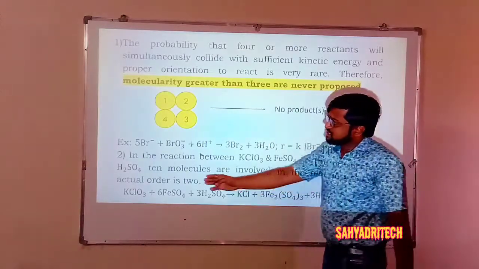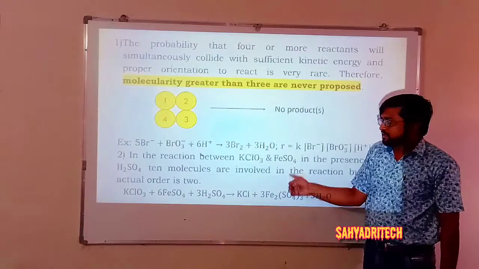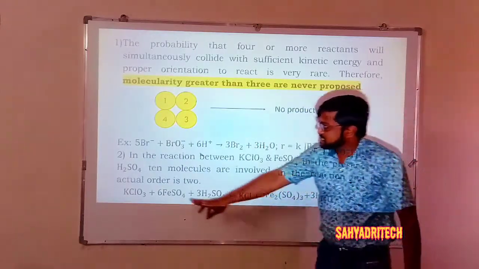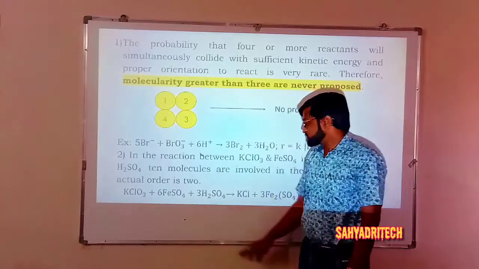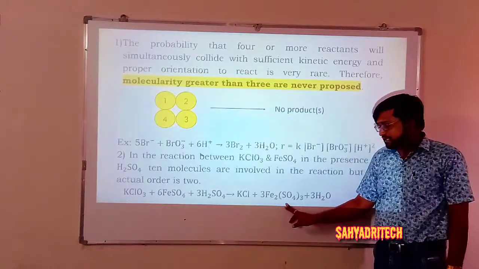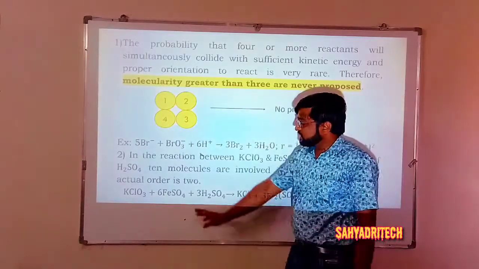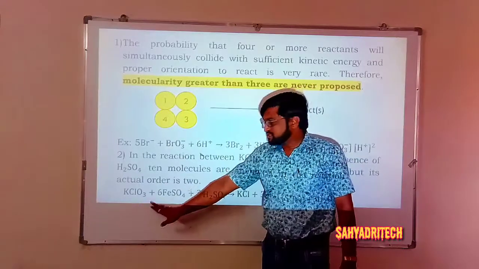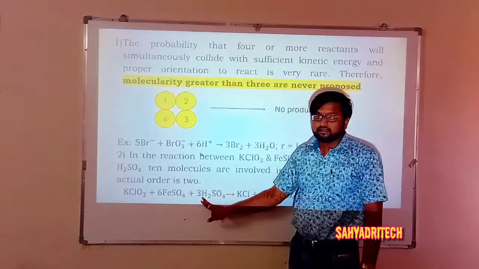And the second example is the reaction between potassium chlorate and ferrous sulfate. The equation is KClO3 + 6 FeSO4 + 3 H2SO4 gives KCl + 3 Fe2(SO4)3 + 3 H2O. Again, in this reaction, if you look at the number of moles of reactant species, 1 plus 6 is 7, 7 plus 3 is 10.